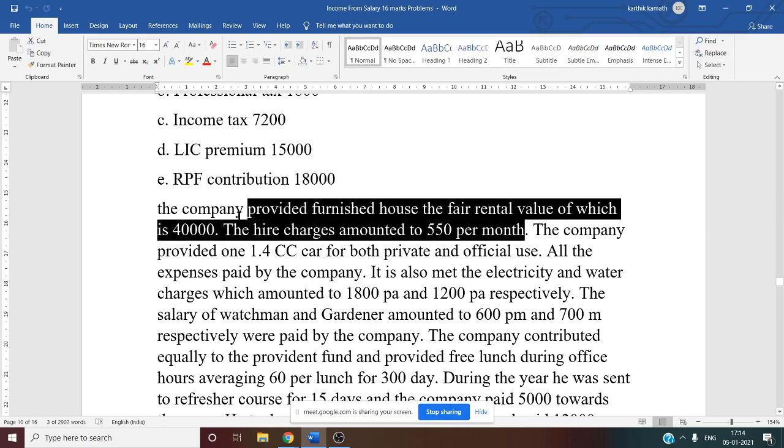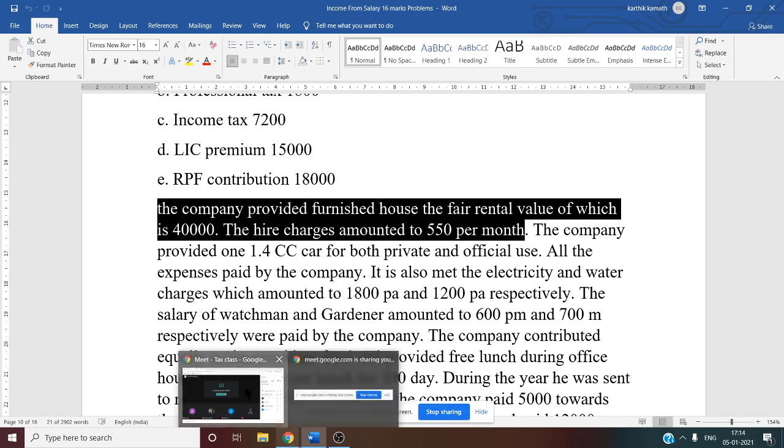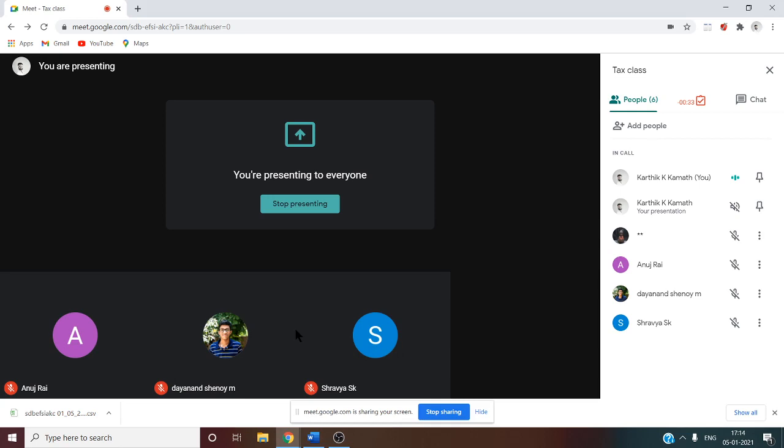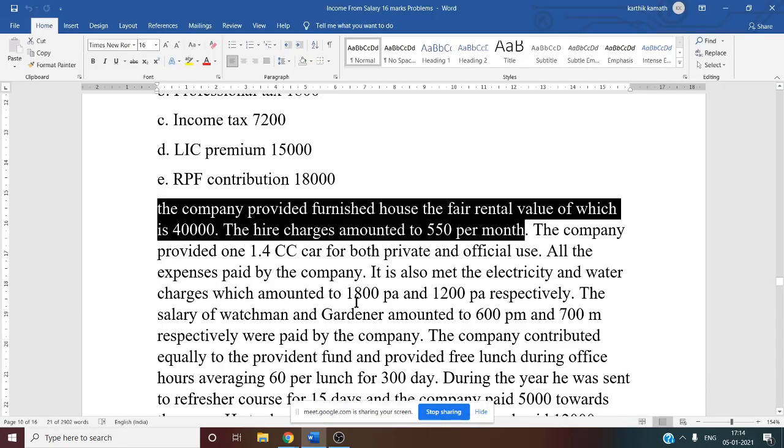Now one by one we have to see the adjustments. The company provided a furnished house, the fair rental value of which is 40,000. So now we know here there is rent-free accommodation. Hire charges amounted to 550 per month. No other information, so we'll assume that the company or the employer is owning the house.